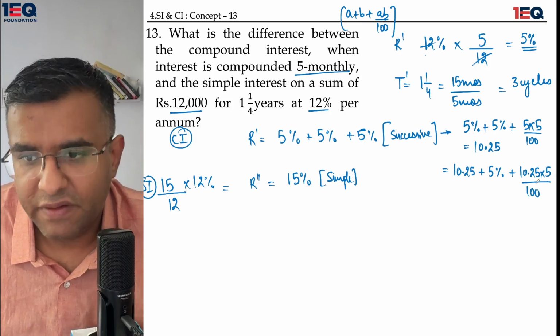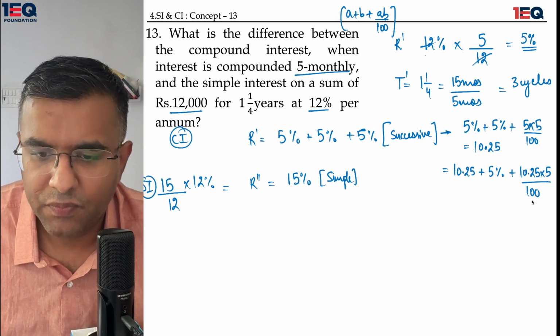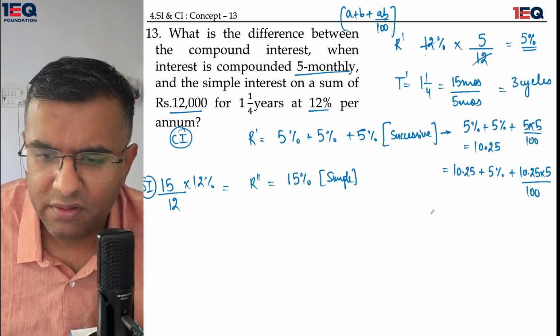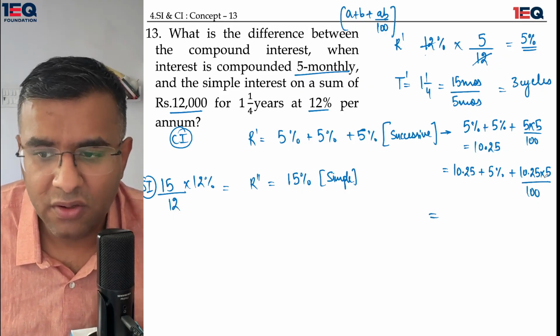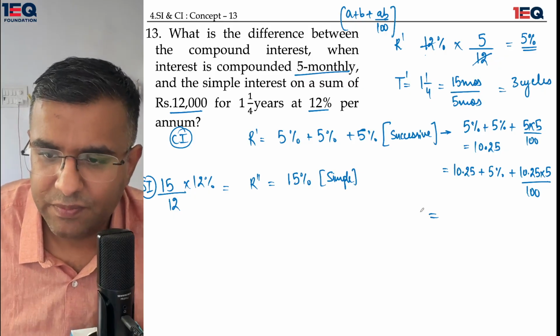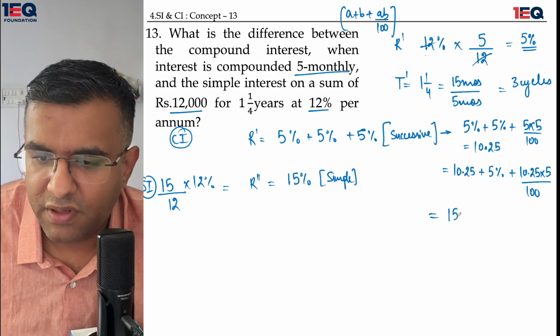Whenever you are in such a situation, do not try to cancel out the 100 which is in the denominator, because in the end we will be piled up with more calculations. It's better to multiply 5 with 10.25 and simply get the answer in decimals, right? So 10.25 plus 5% makes it 15.25,